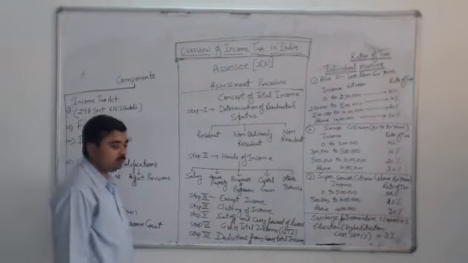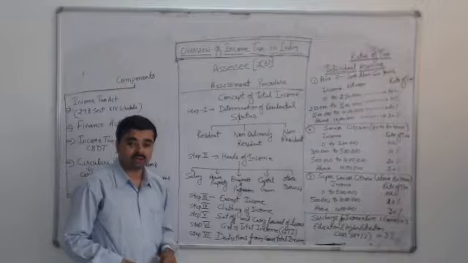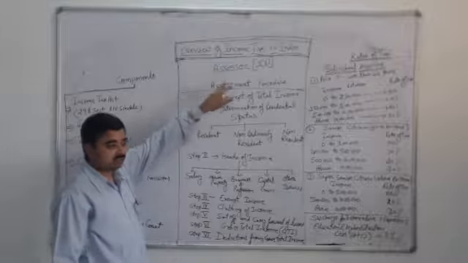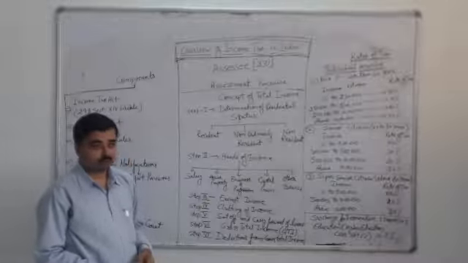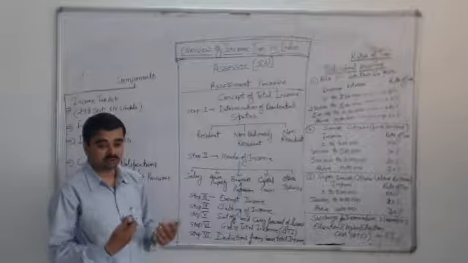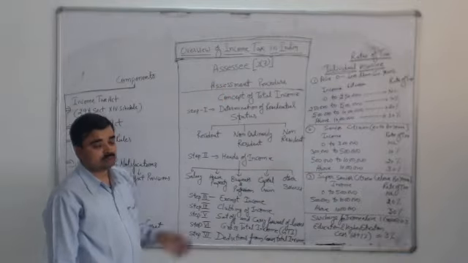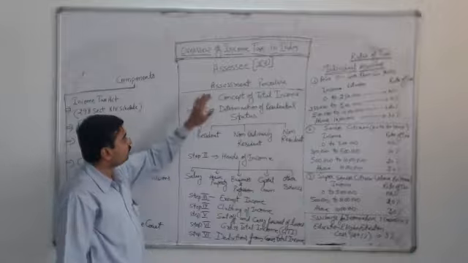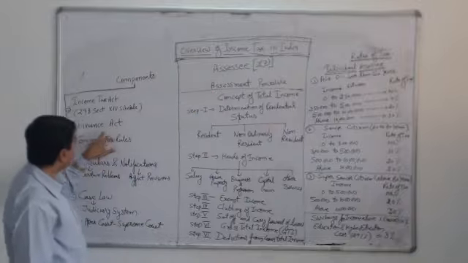Now we will check how the tax is implemented on a particular person or on an assessee. In taxation language, we always say assessee. Assessee means the person on whom the income tax is due, or on whom income tax is due which has not been paid. The assessee includes all types of assessee: individual, association of persons, Hindu undivided family, body of individuals and company. As per the nature of the assessee, the tax rate is given under the Finance Act which has been implemented.